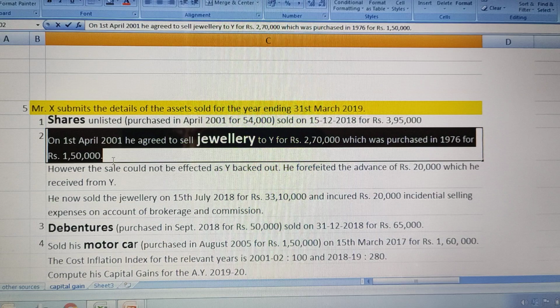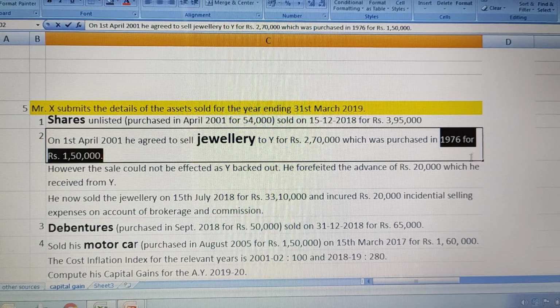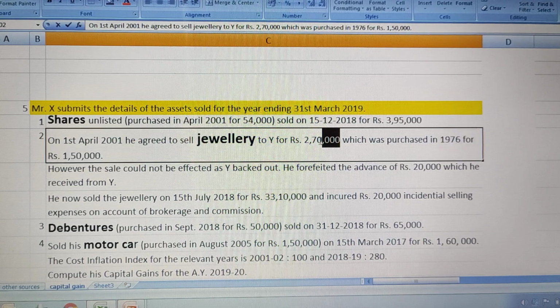Second point says that on 1st April 2001, he agreed to sell jewelry to Mr. Y for rupees 2,70,000, which was purchased in 1976 for 1,50,000. They sold for 2,70,000. Just a moment.